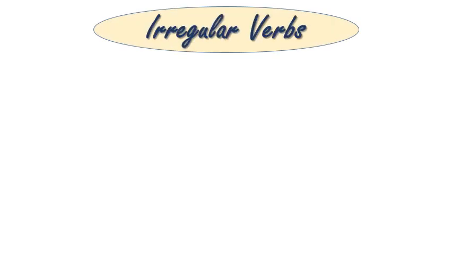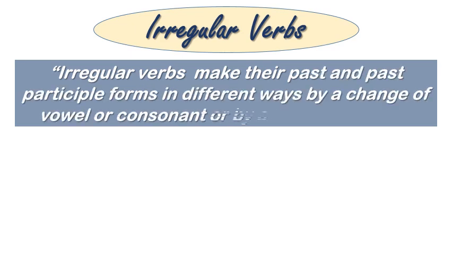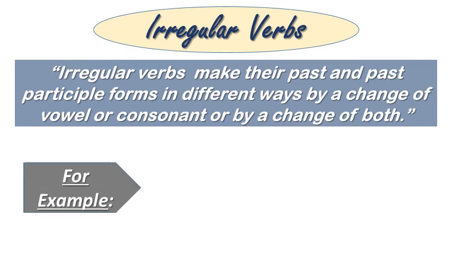Let's see what is the meaning of irregular verbs. Irregular verbs make their past and past participle forms in different ways by a change of vowel or consonant or by a change of both. I repeat it again. Irregular verbs make their past and past participle forms in different ways by a change of a vowel or consonant or by a change of both. To clarify it, let's see some examples.